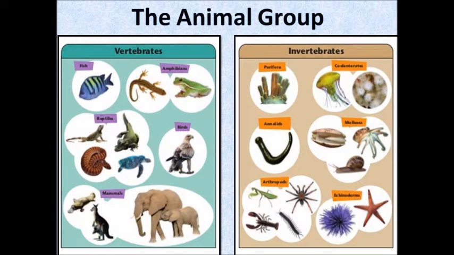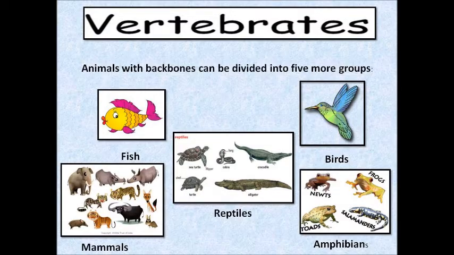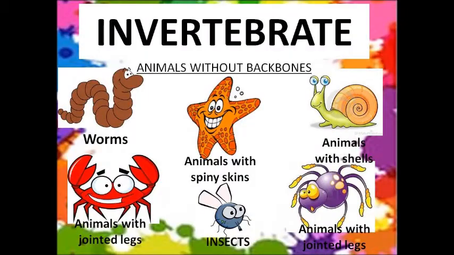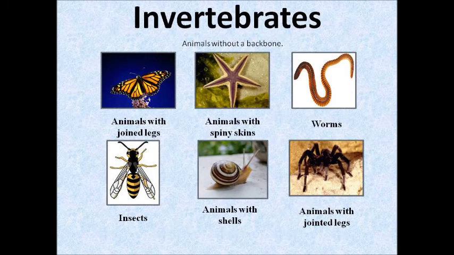Students, animals with backbones are known as vertebrates. What are they called? Yes, vertebrates. And the animals that do not have the backbone are known as invertebrates. What are they known as? Invertebrates. Now just look at the video that explains to you about the vertebrates and invertebrates animals.